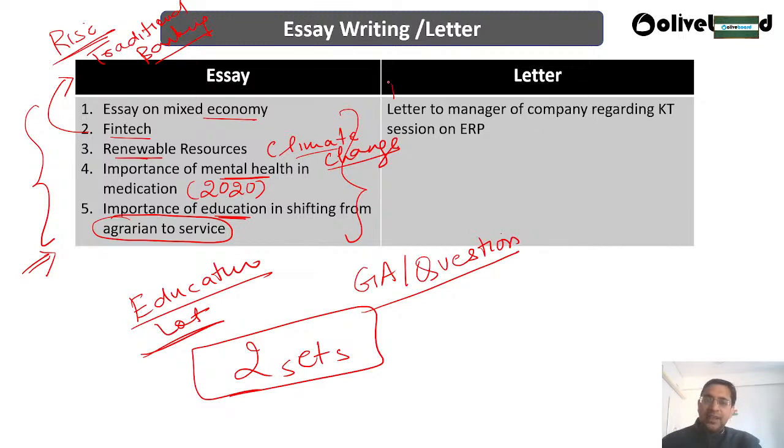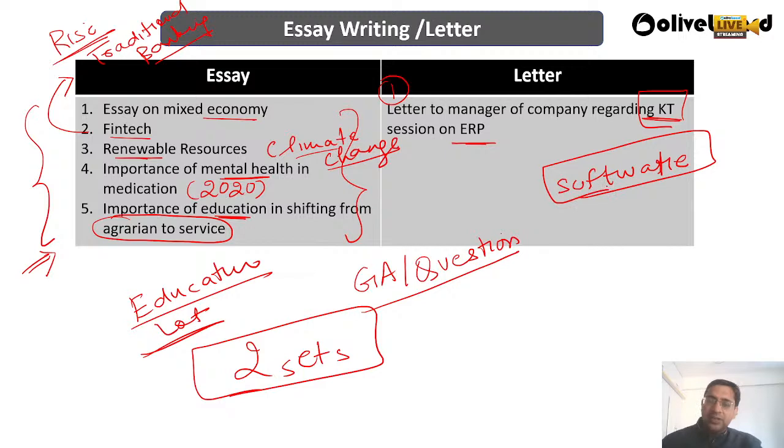There is a letter that we are able to recall. It is a letter to the manager for giving training on ERP, Enterprise Resource Planning. You have to write a formal letter to the manager of a company regarding a new software called ERP software, where the manager will be trained.